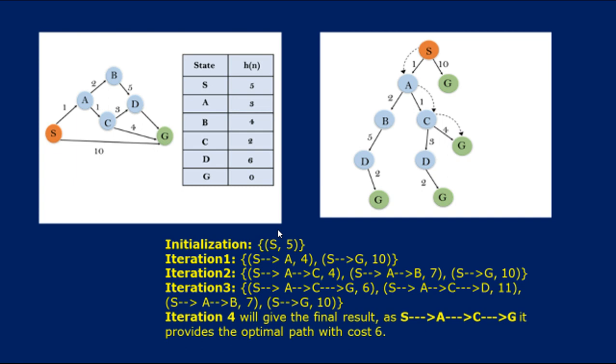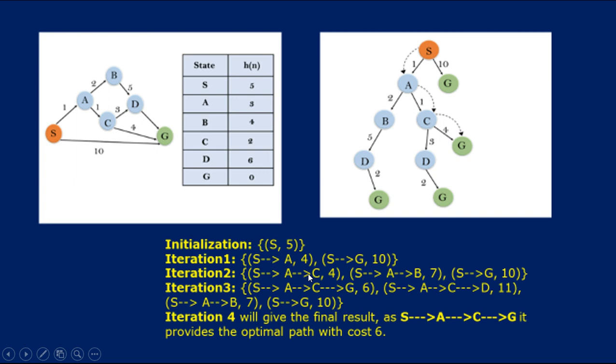Keeping S to A, how do we get 4? We use the heuristic: f of n equals g of n plus h of n. Here g of n is 1 and h of n is 3. So adding 3 plus 1 we get 4. For S to G, this function is 10 and G is 0, so 10 plus 0 we get 10. I hope you are getting it.